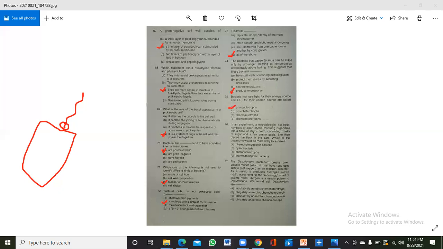The 76th question: in an experiment, a microbiologist put an equal number of each of the following organisms into a flask of sterile broth consisting mostly of sugar and a few amino acids. She then placed the flask in the dark. Which of the organisms would be most likely to survive? Okay, so again these are the chemoautotrophs, and now we will consider it. Just look here, she is placing sugars and amino acids,